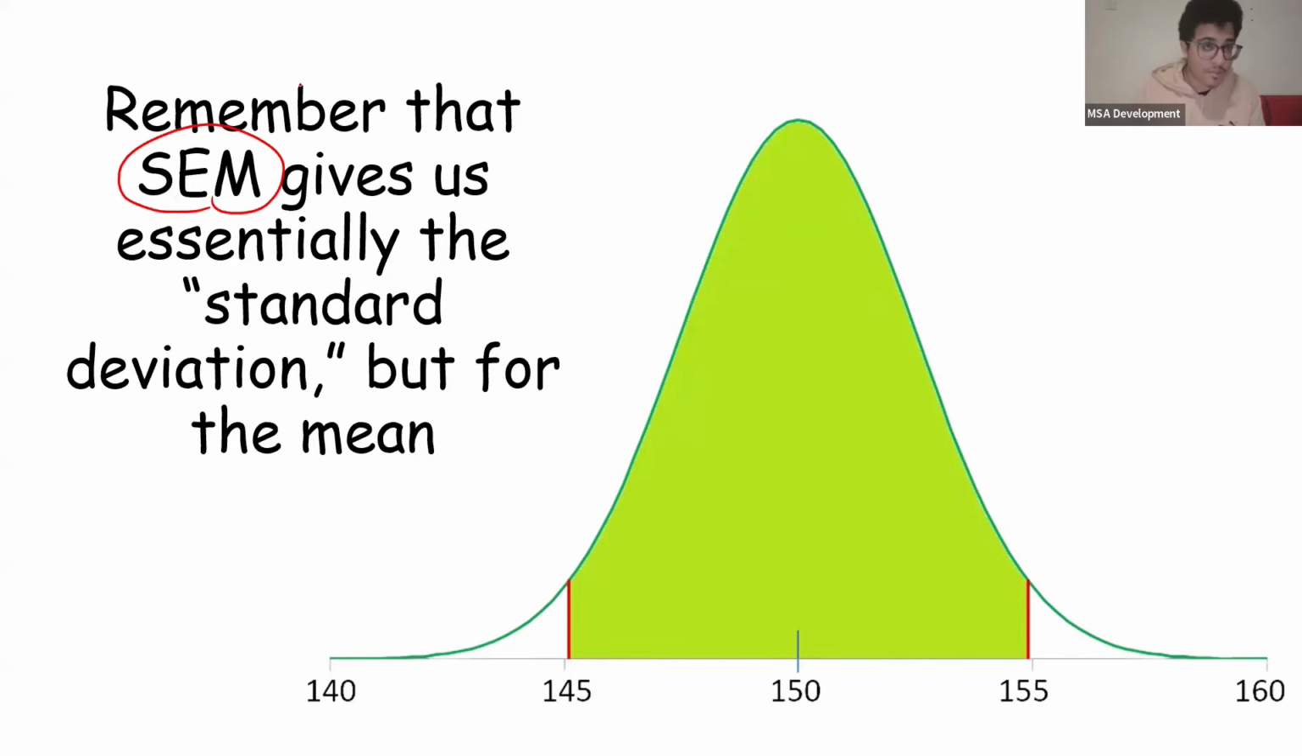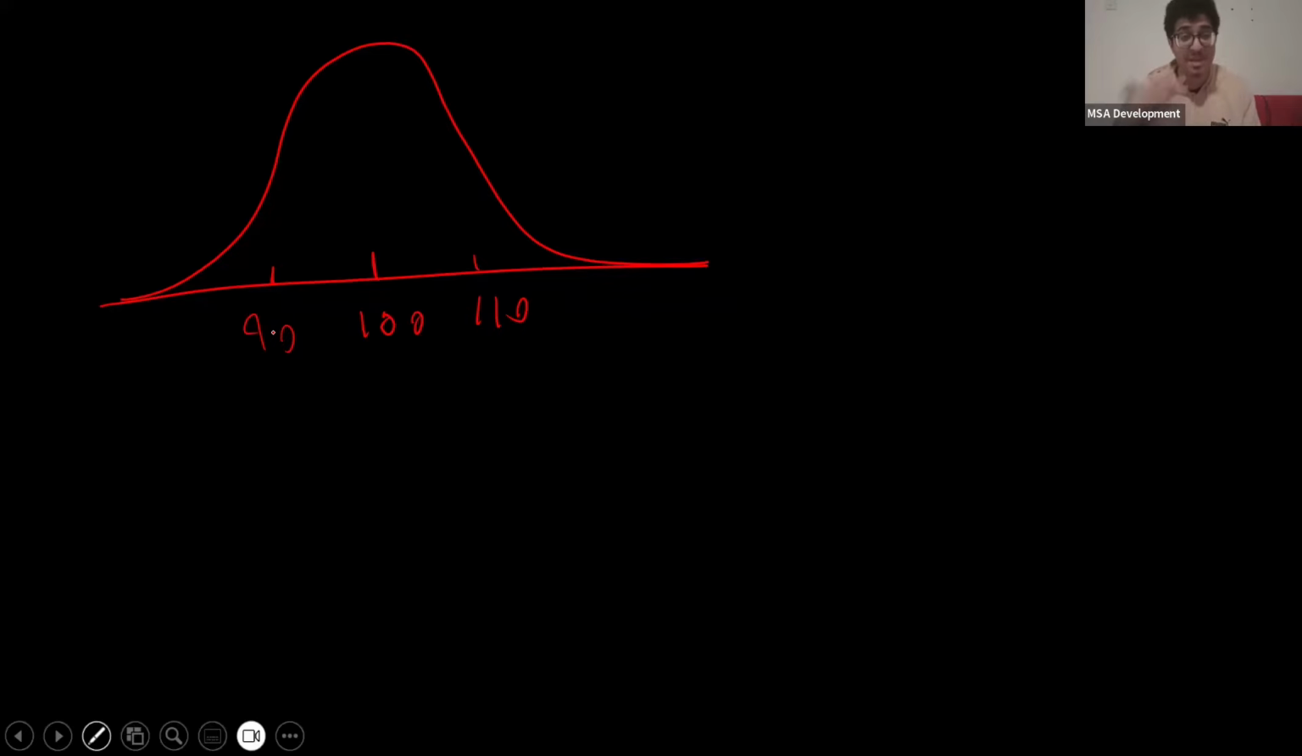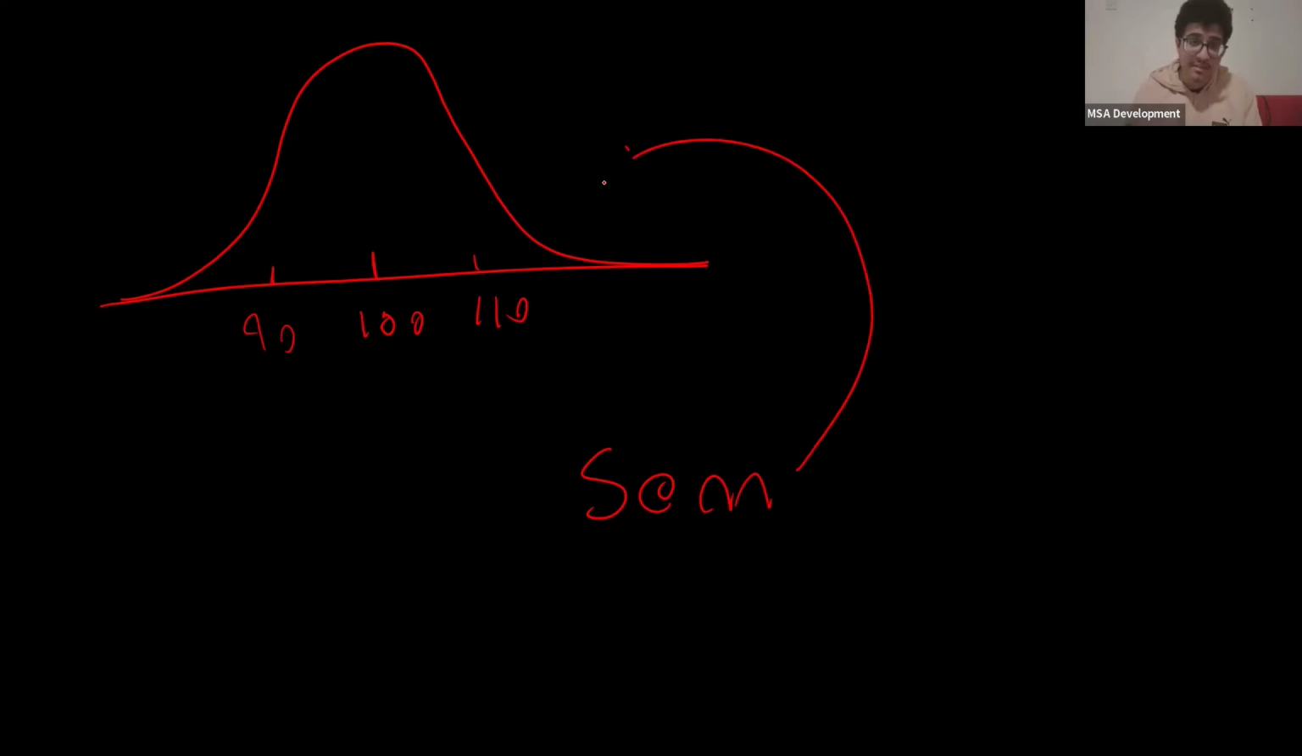The standard error of the mean gives us essentially the standard deviation, but for means. When we take a sample, we get this distribution curve, as you know. The distribution curve, though, is for specific values: 100, 110, 90. But these numbers are for specific individuals that we take from the sample. The SEM is basically this, but for means.